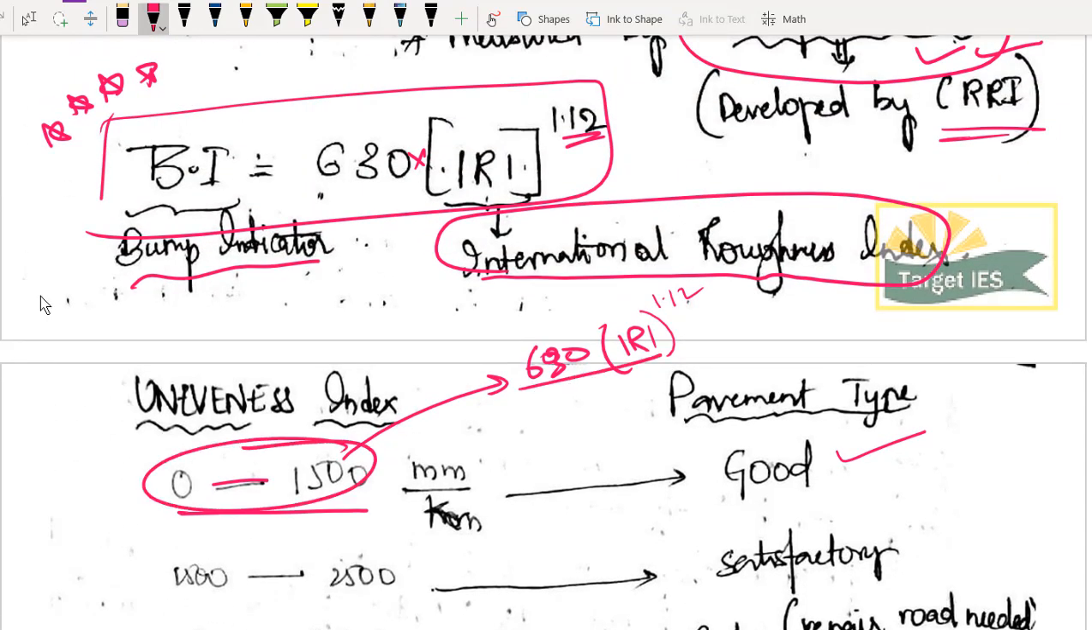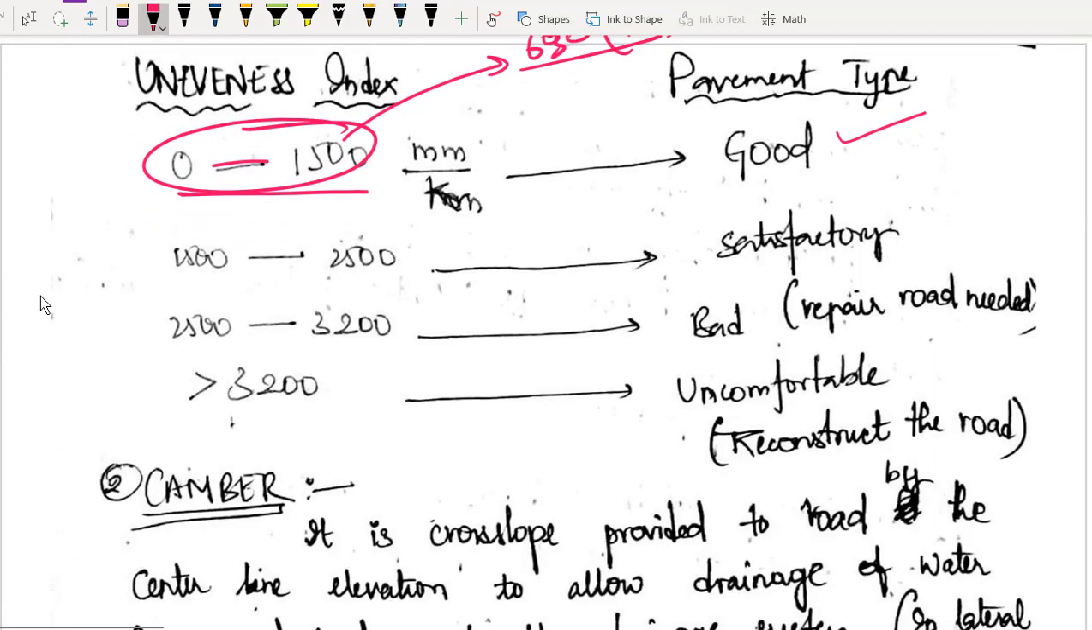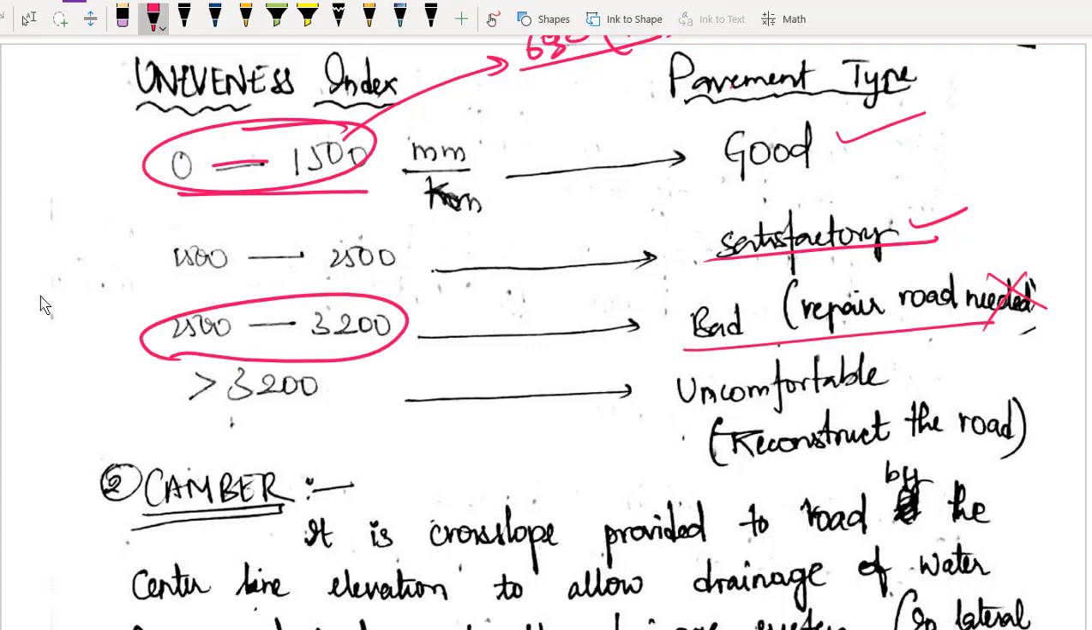If whatever value it is, let us say it is 1000, then you will be calling it as good road. Okay, if your value is 2000, then it is clearly in the range of 1500 to 2500, right? Then it is satisfactory road है. But if your unevenness index is in the range of 2500 to 3200, then it is bad. If it is bad, you can repair the road. याद रखना, if it is bad, you can repair the road. But if it is greater than 3200, then it is extremely uncomfortable. आपको बहुत धक्के आएंगे whenever you are riding it, and you have to reconstruct the road.